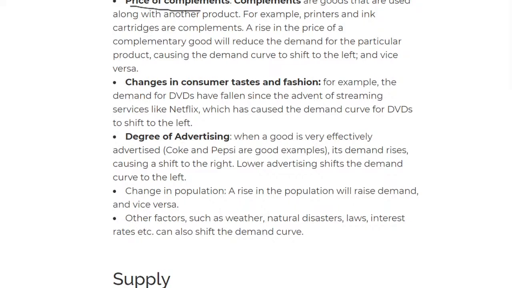For example, there was one time fidget spinners was a big deal. When there were fidget spinners, everyone was just having fidget spinners.